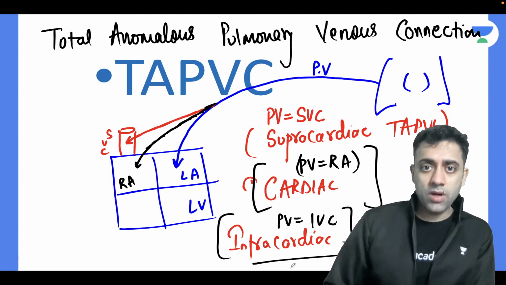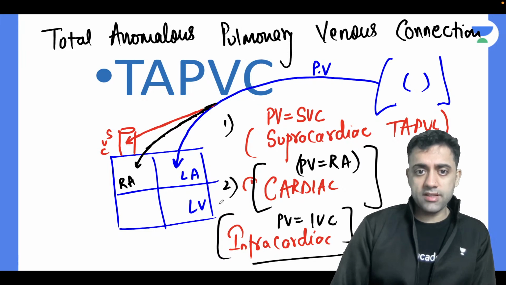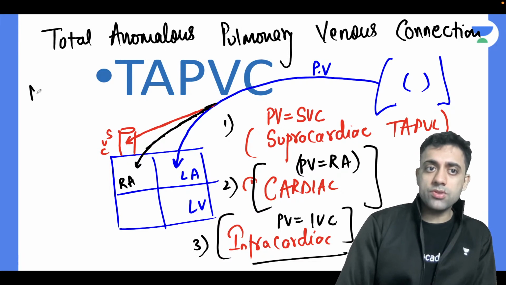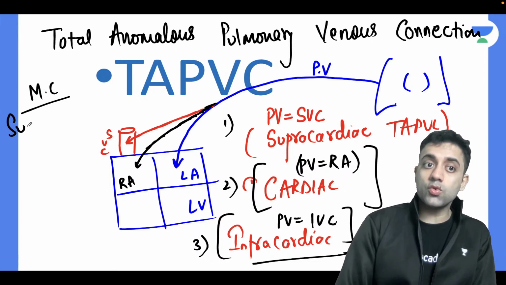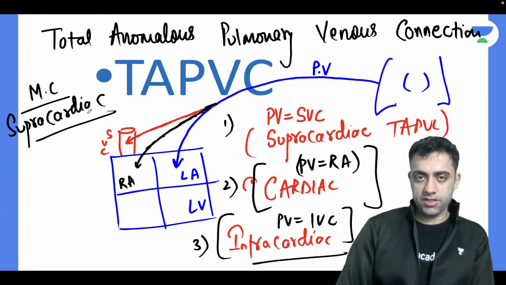PG entrance question number 1. Which is the most common type of TAPVC? The most common type of TAPVC is supracardiac TAPVC. That is the first PG entrance question.